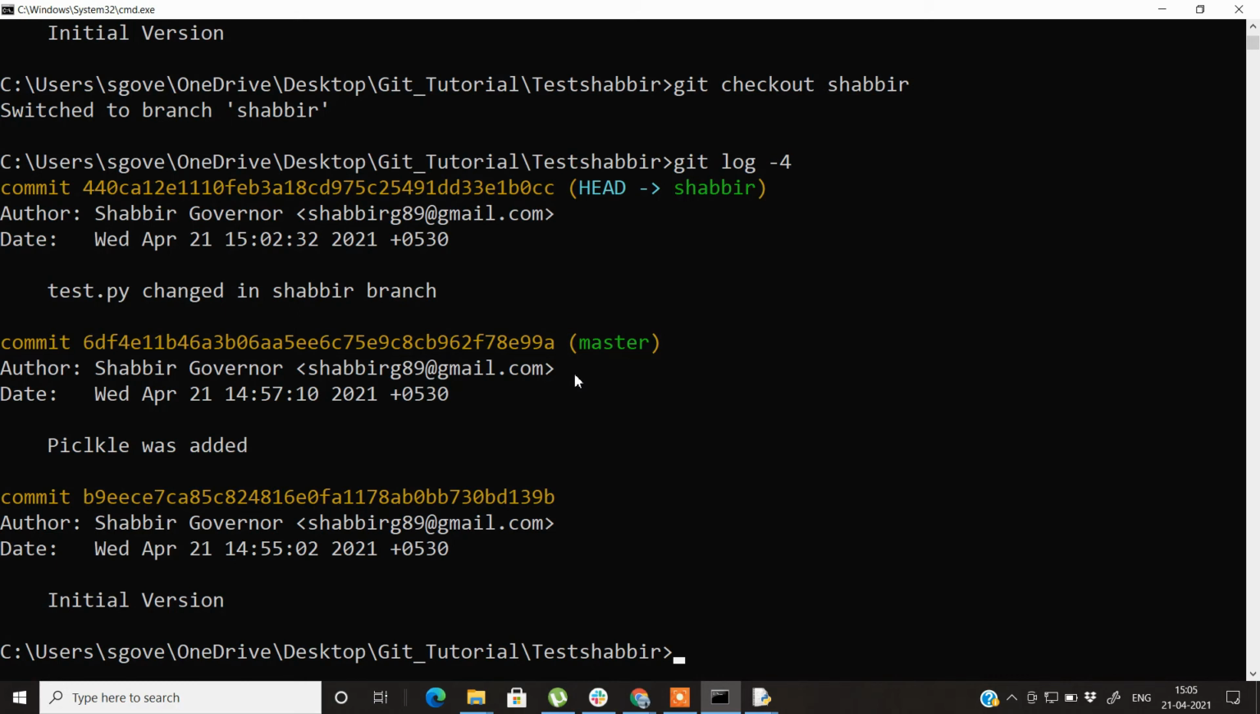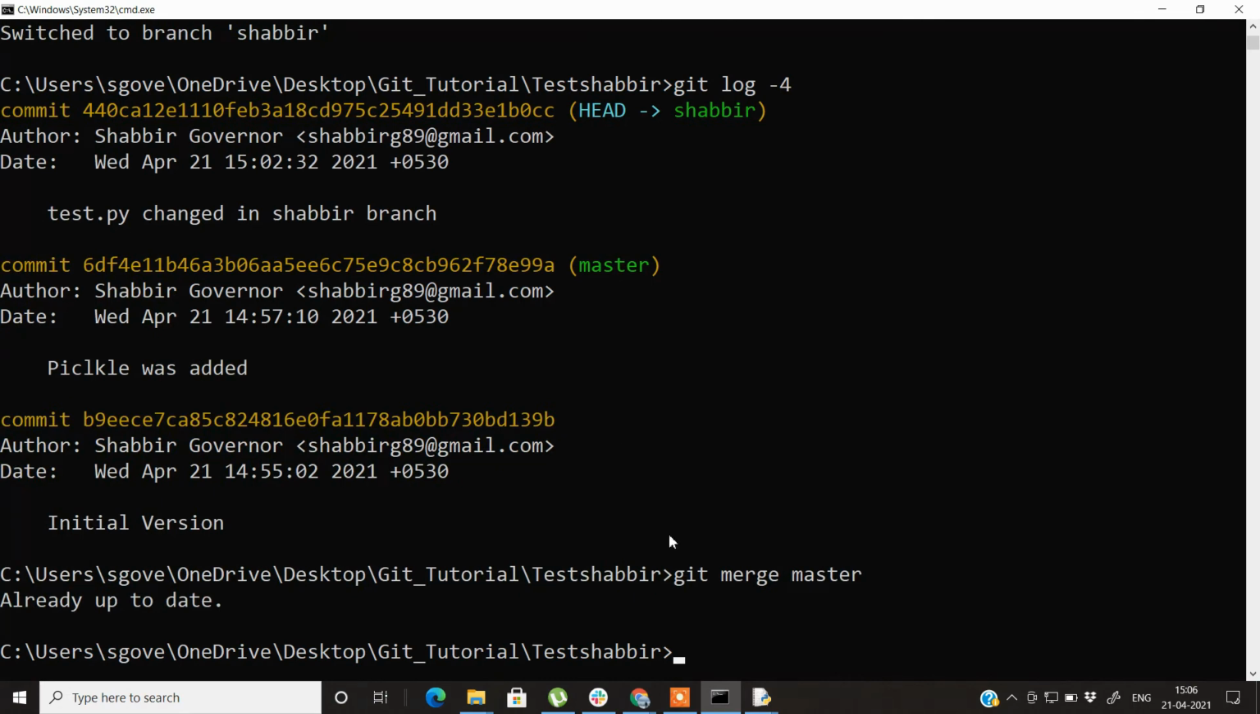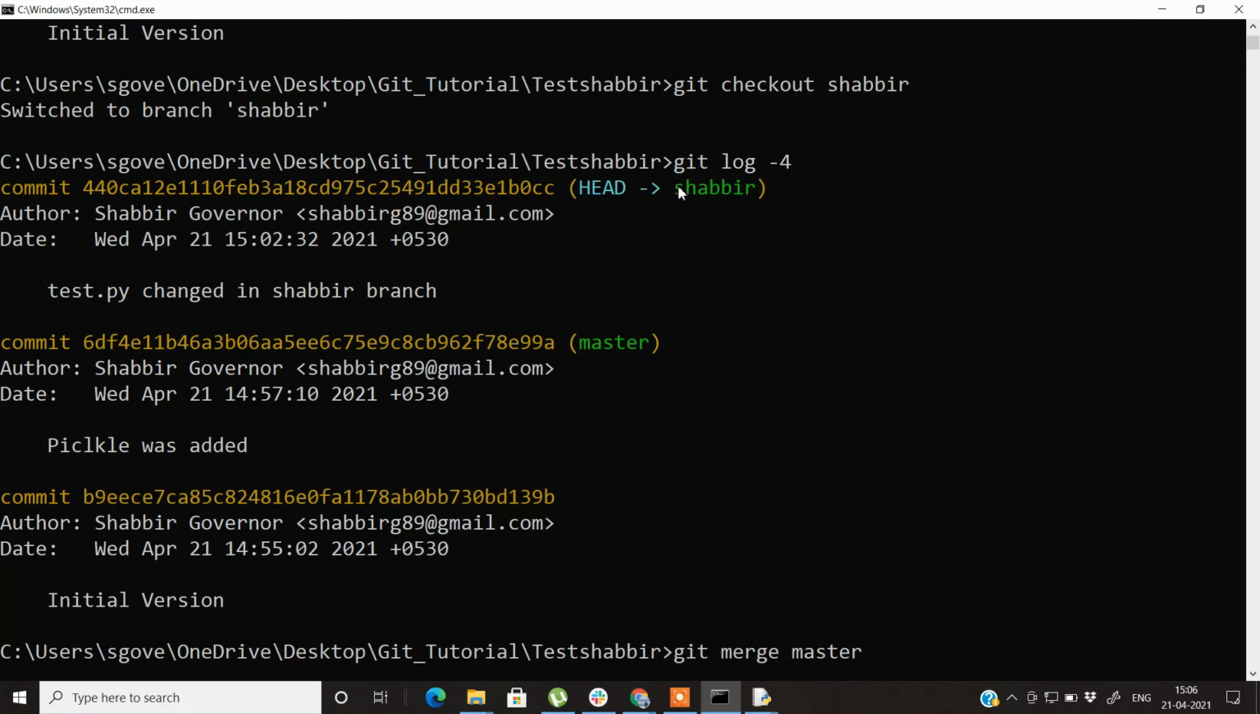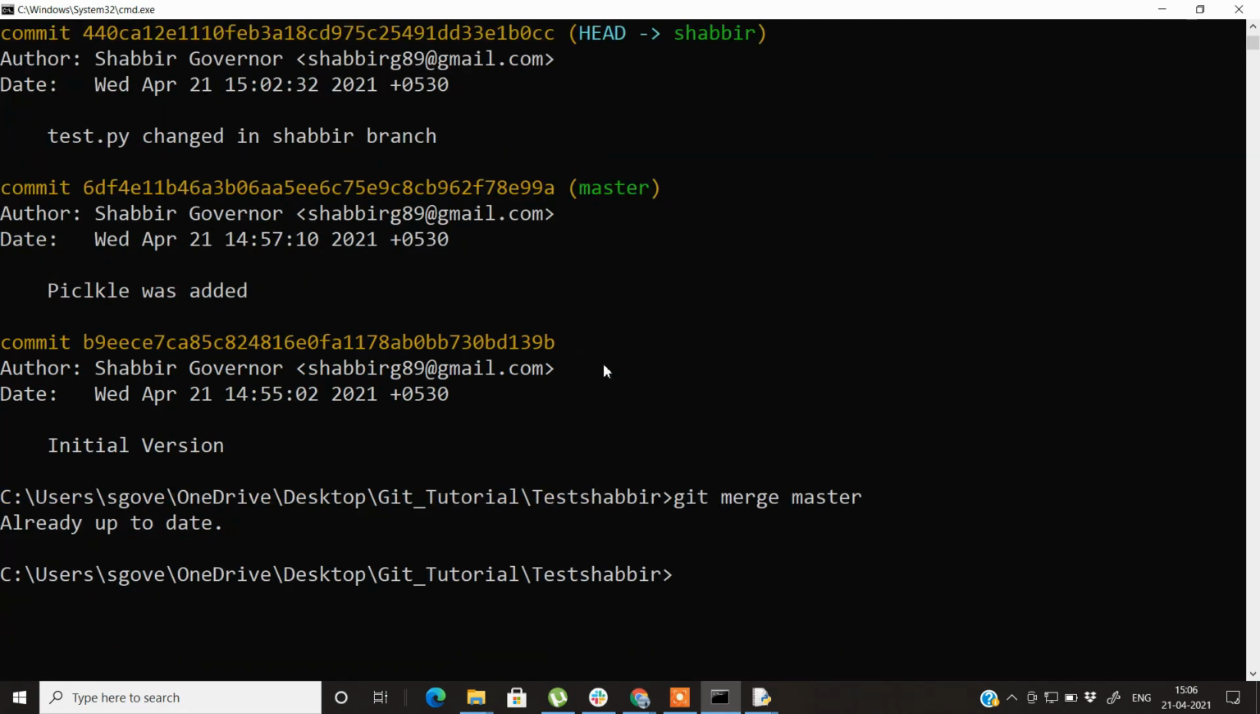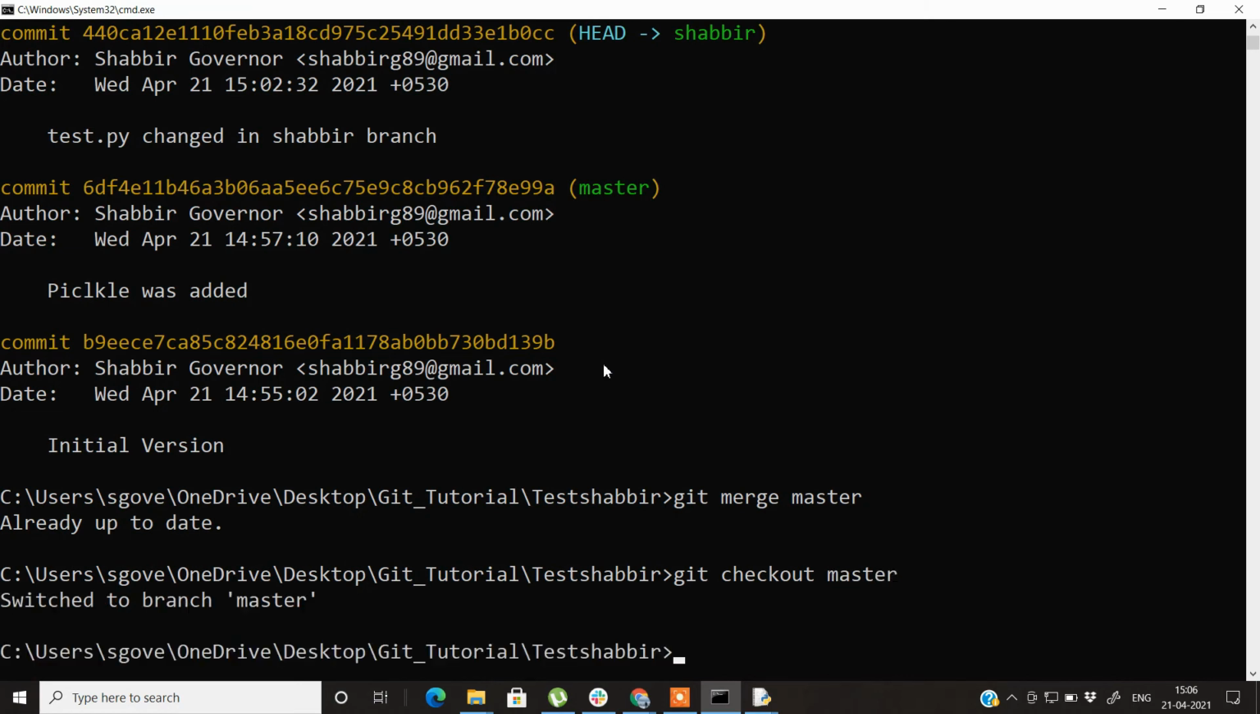For that the command is pretty simple. You just write git merge, and then the branch which you want to merge. So I want to merge the master branch from this Shabbir branch. It shows that it is already up to date, because this Shabbir branch is one commit ahead of the master branch. So what we'll do is first go to the master branch, and then we'll merge the Shabbir branch, which was one commit ahead, into it.